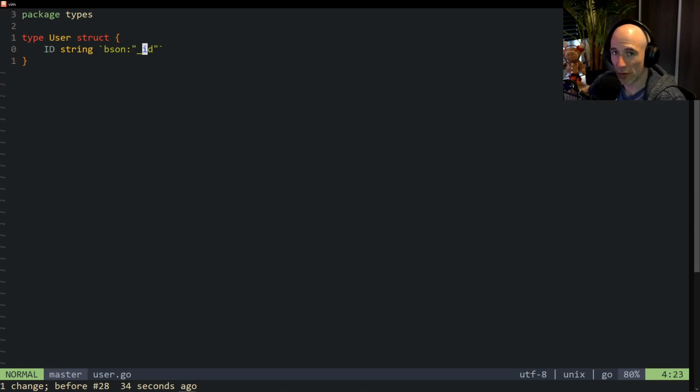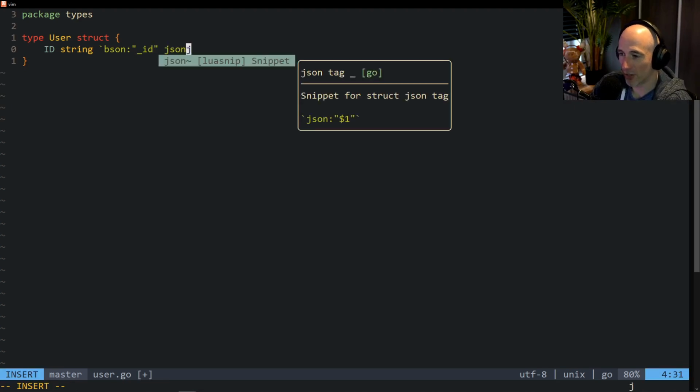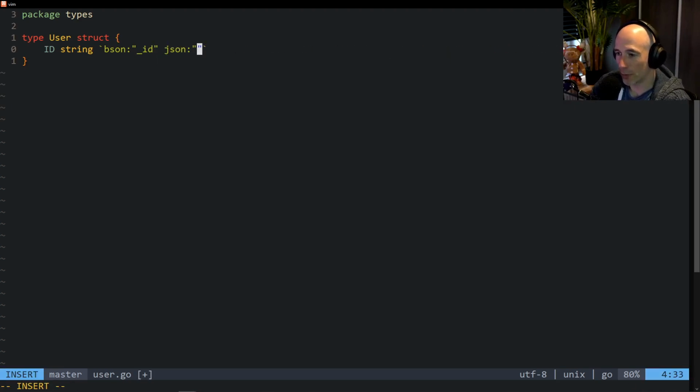For MongoDB, it's going to map this ID to underscore ID in MongoDB. And then we could have something like a json tag, and that's going to be, for example, ID, right? So what's going to happen is that for bson, for MongoDB, it's going to map to underscore ID. For JSON, it's going to map to ID. Probably made a mistake here, not quite sure, but it is what it is. We will see when the time comes.